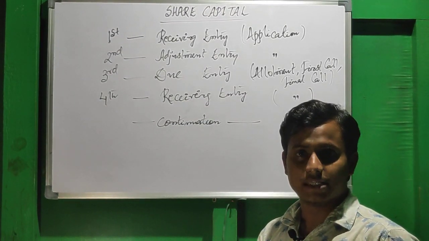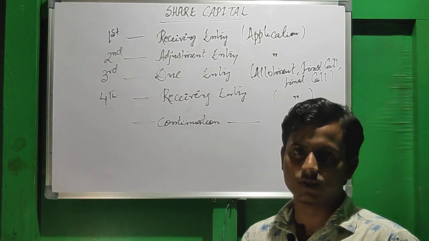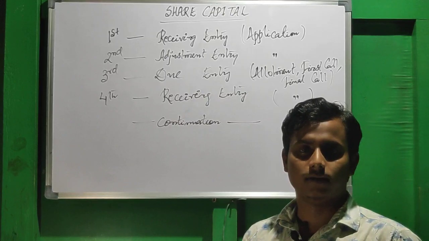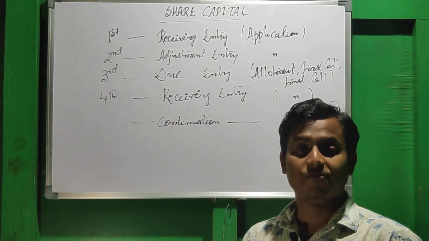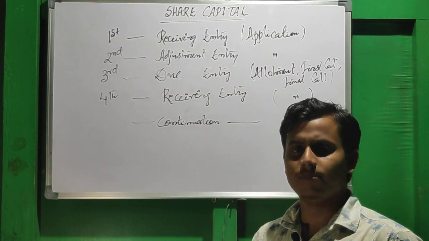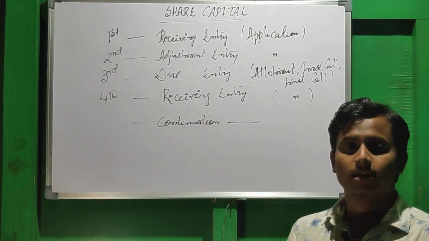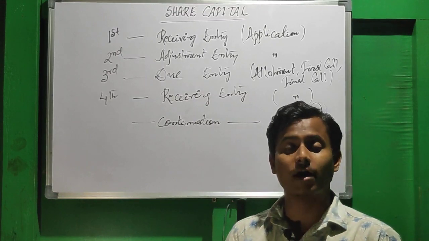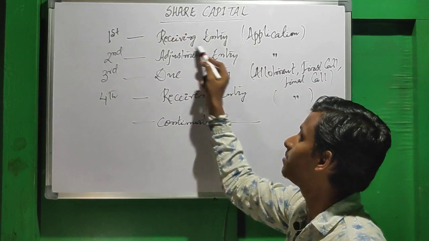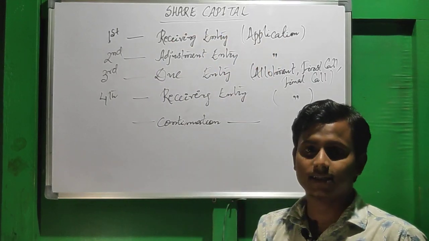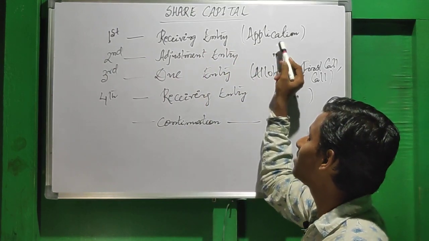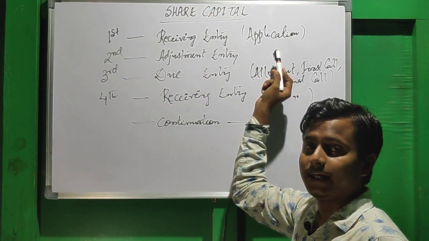In school, first of all you go to the school regarding your first admission procedure. Right now some students will be coming for admission in class 11, arts, commerce, science, any stream. You will first come to collect the application prospectus, so you have to pay for that. So the school will receive the entry, that is the receiving entry, for your application. Clear?